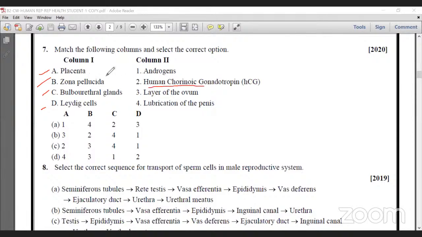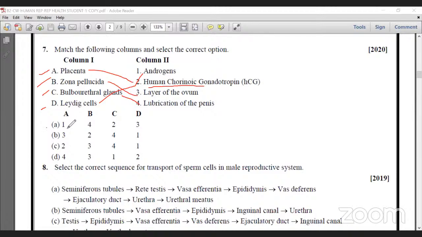For option A, 2 is correct. Zona pellucida is the outer layer of the ovum or egg. Bulbourethral gland secretes mucus for lubrication of the penis. Leydig cell secretes the male androgen, that is testosterone. So for this question, which is the correct option?